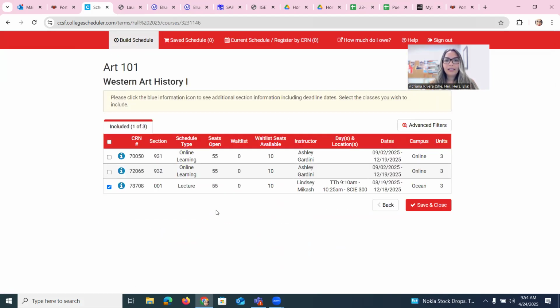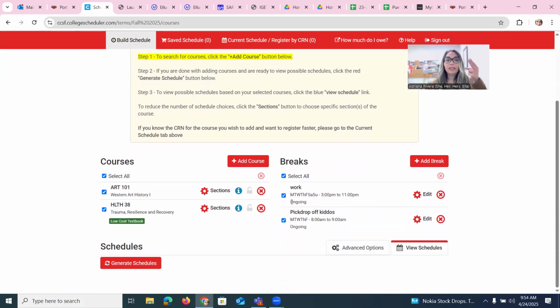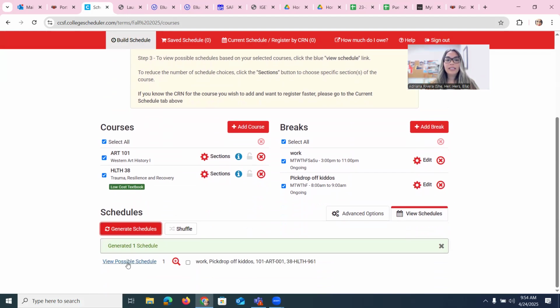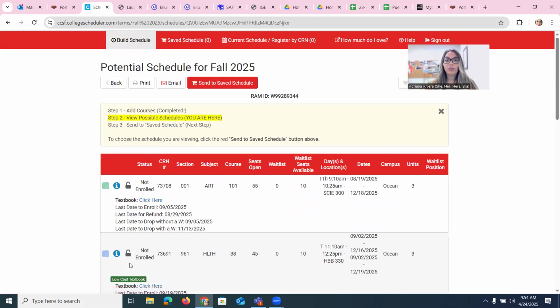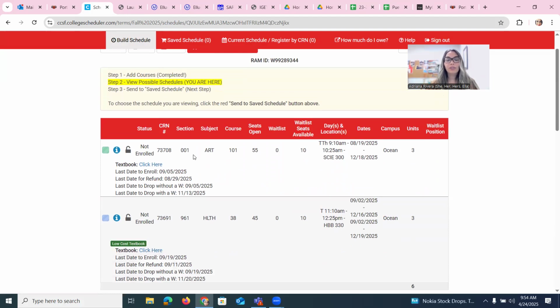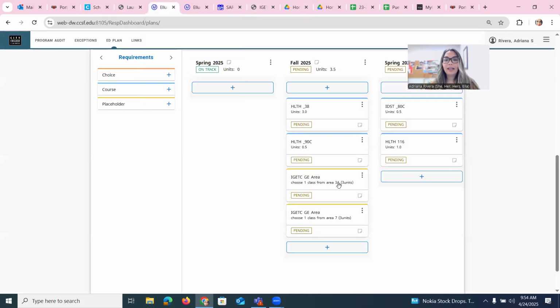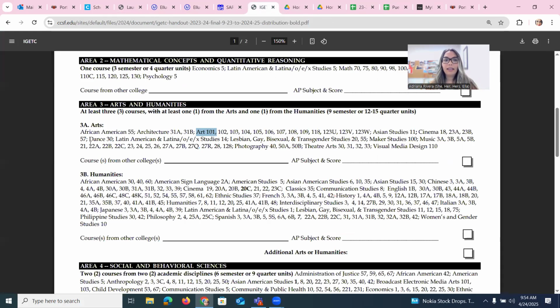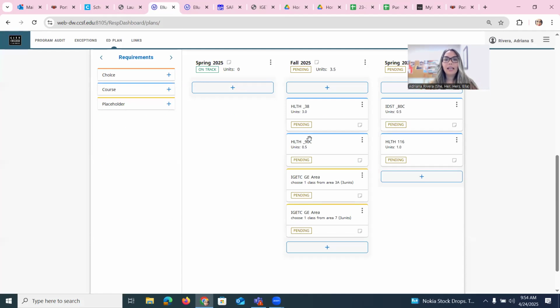Now I need to check, is this one around the same time? This one is from 9 to 10:25. So that's going to work because they don't conflict. If I go ahead and generate schedules, it's going to give me one possibility for the schedule. And this would be it. So if I'm going to take two classes, these are the two: Art 101 that fulfills, again, IGETC Area 3A, and we saw that in our General Education IGETC pattern. And then the second class is, let's say, the Health 38 that I'm going to end up taking, right?